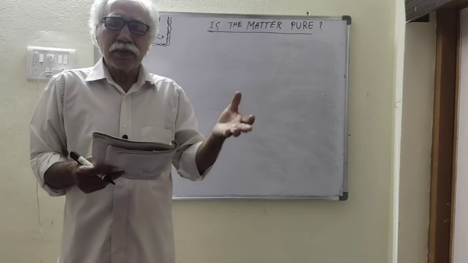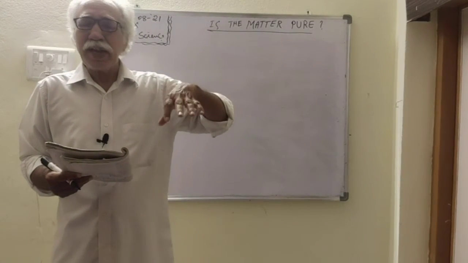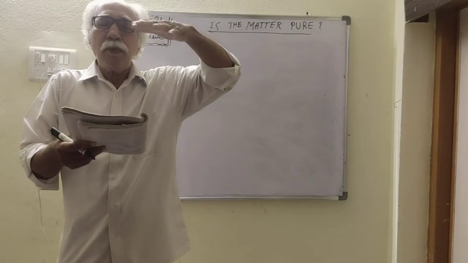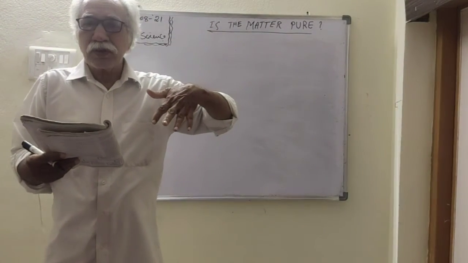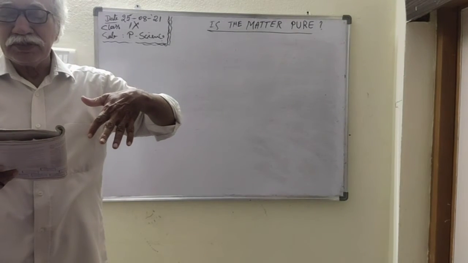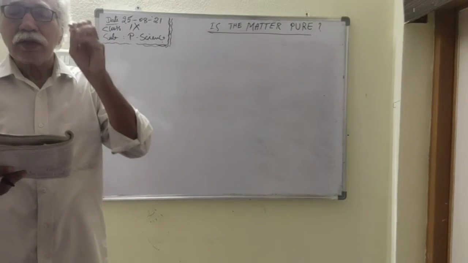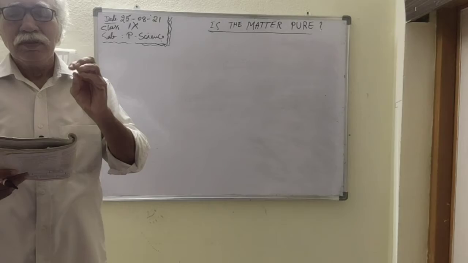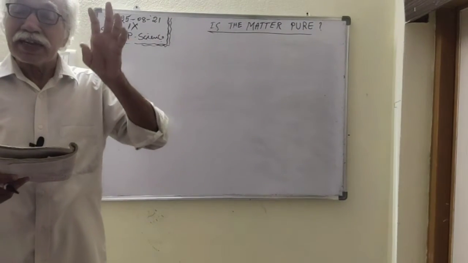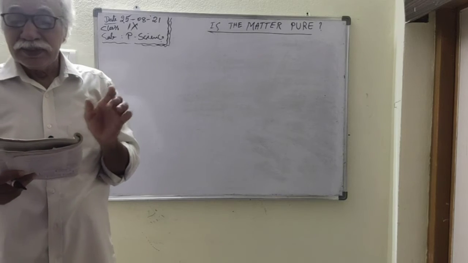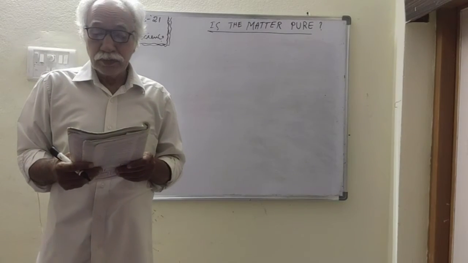In another part of the mixture, another component is more. So different components are present in different layers. Therefore, it is called a heterogeneous mixture. The components are mixing and not losing their properties, but they are not uniformly mixed. Then it is called heterogeneous.